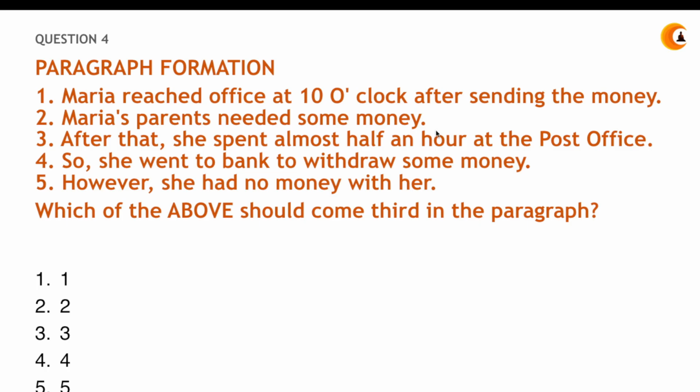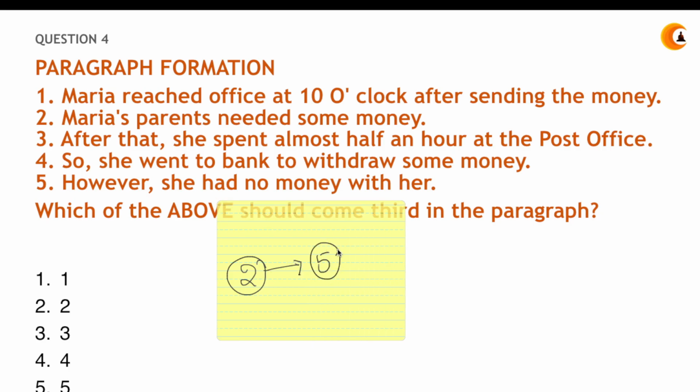So that means what? Why did she go to the post office? To withdraw money. For whom? For her parents who needed the money. So how will you start? You will start with the second line, that Maria's parents needed some money. After that, what will it be? However, she had no money with her.